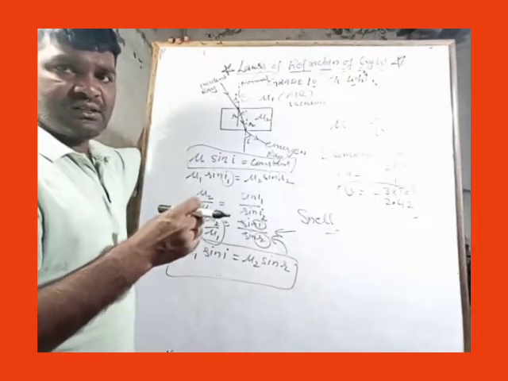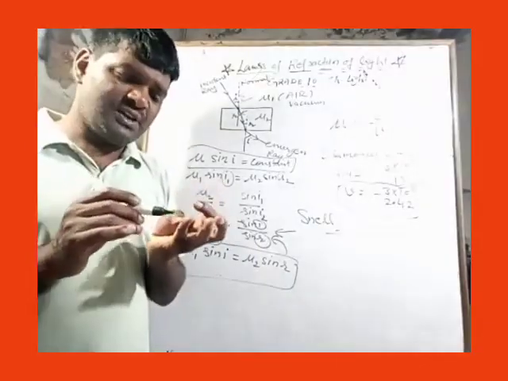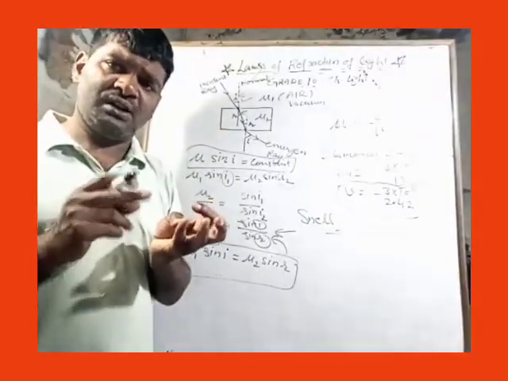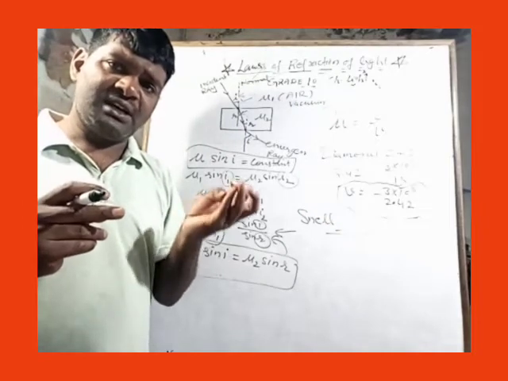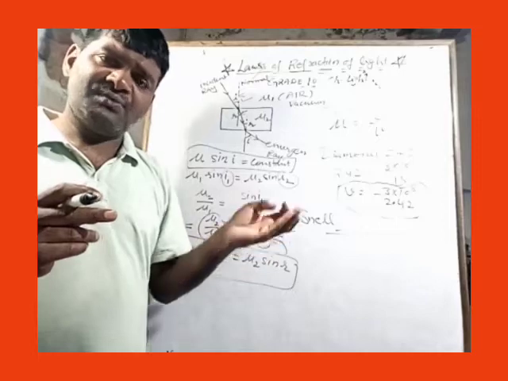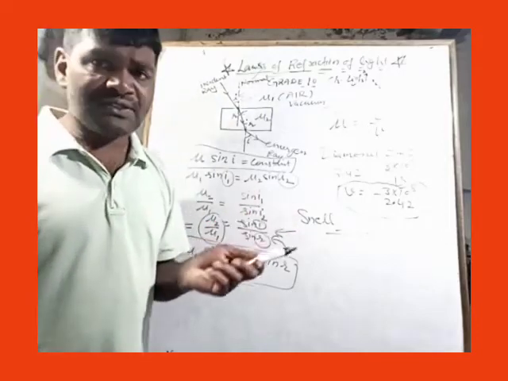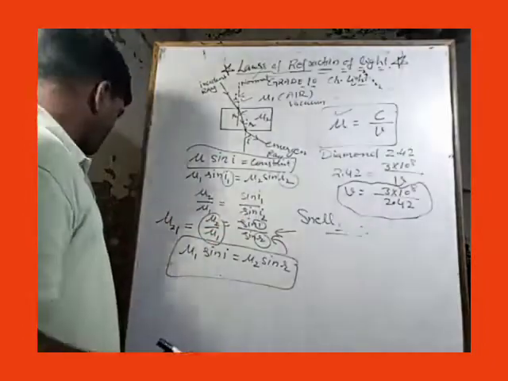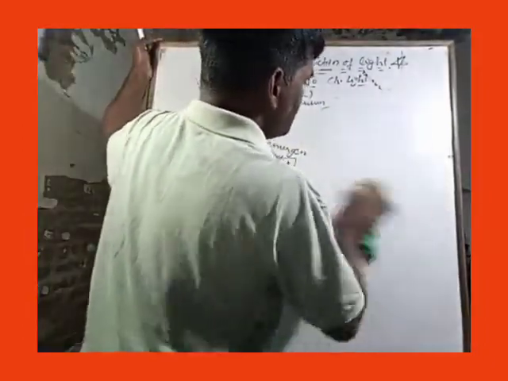If refractive index is there, we can compare the refractive index of two media. The medium with more refractive index will be denser, and we can easily calculate the speed of light in that medium. Let's try to apply Snell's law for better understanding.